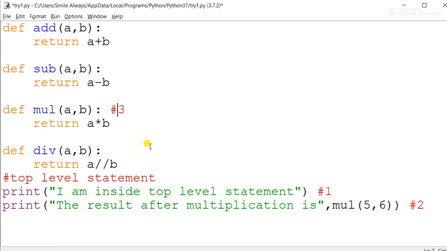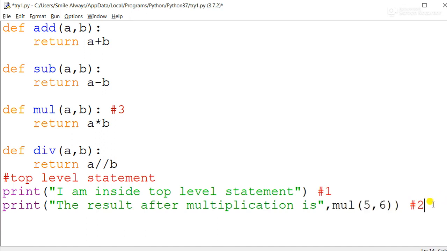Now here first it will go inside this. It will assign the values 5 and 6 to A and B over here. It will multiply 5 and 6 here. Then after execution, again it will jump over here. It will give this value 30, and then it is going to print the result after multiplication is 30. I hope this is clear.